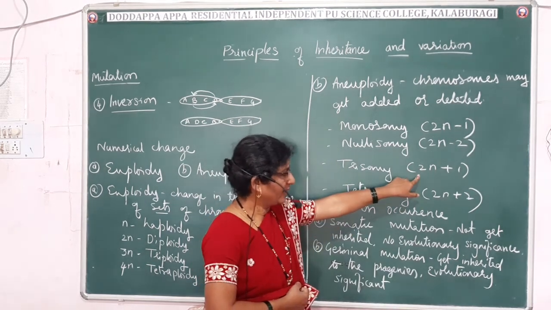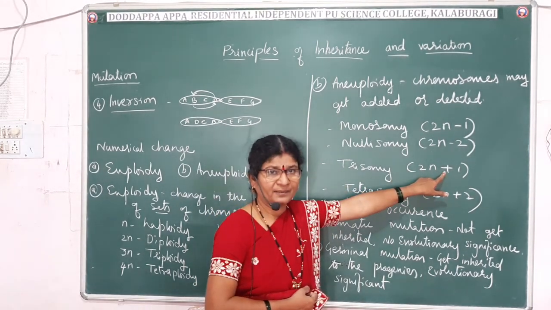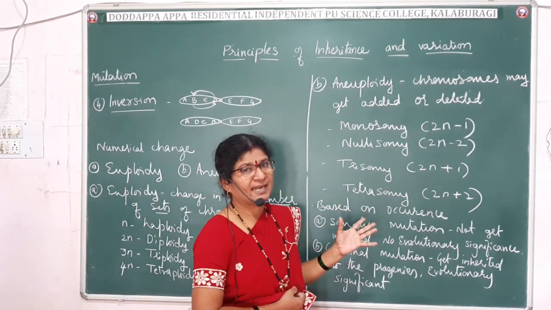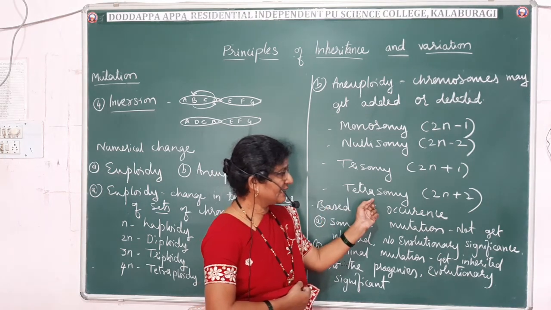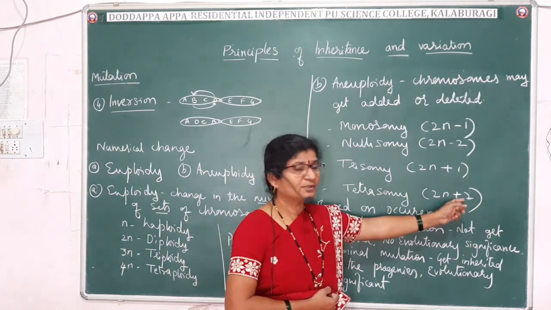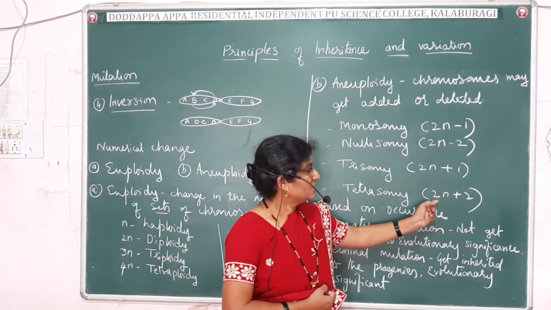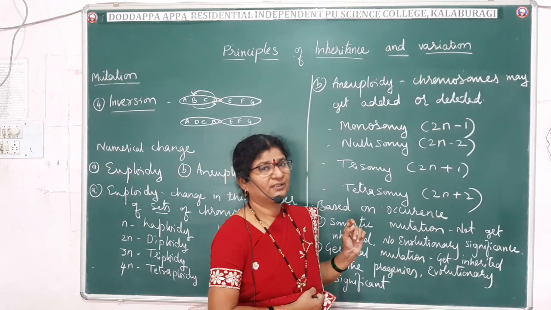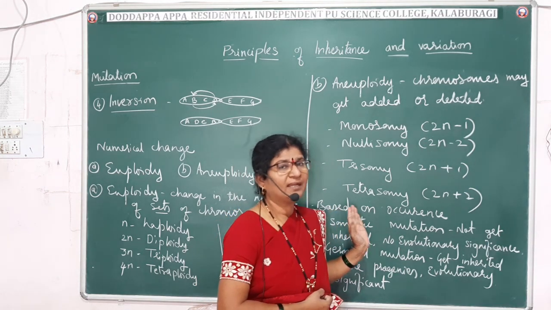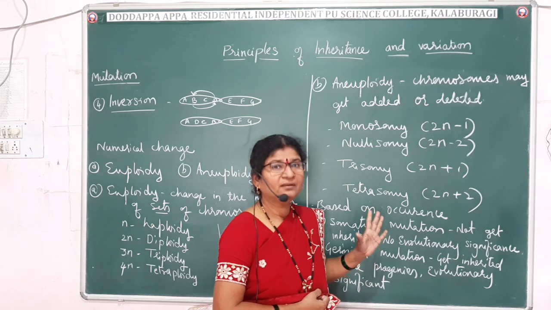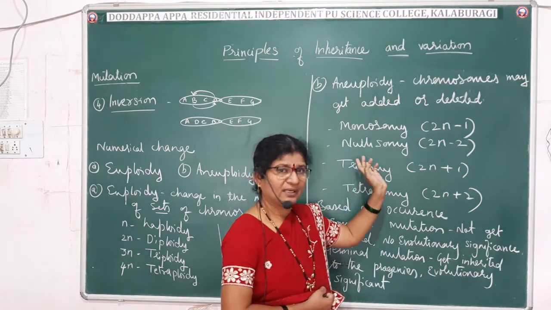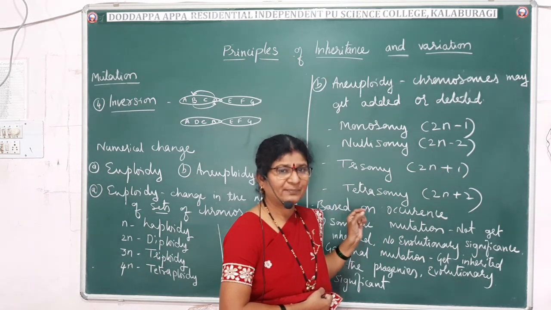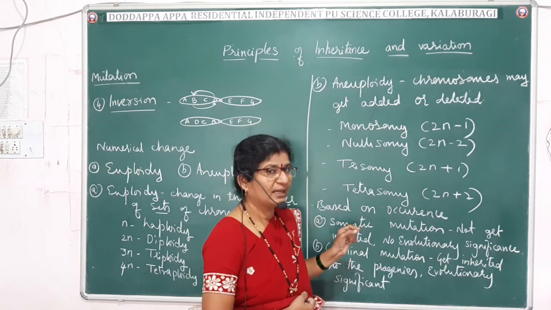And to the diploid set, if one chromosome gets added, that is called trisomy. One extra chromosome gets added. Tetrasomy: here two chromosomes get added to the diploid. So it is called tetrasomy. So in aneuploidy, depending upon how many chromosomes get added or deleted to the diploid chromosome number, they are named monosomy, nullisomy, trisomy and tetrasomy. And these result in certain abnormalities that we are going to deal with in coming periods.